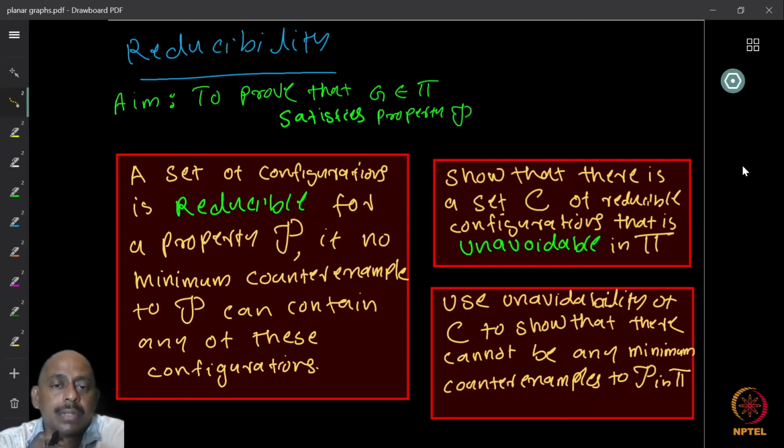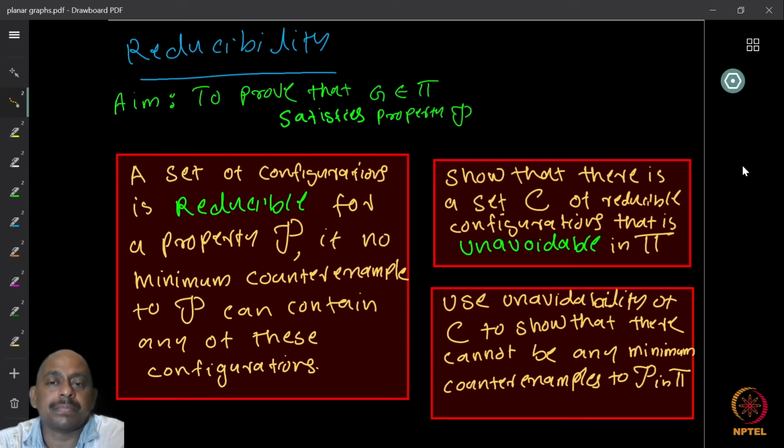And if the property is not true for this graph, then even after removing this particular substructure, the remaining graph will also be a counterexample. Okay, so the counterexample cannot be a minimum one, right? You can still find a smaller counterexample. Such configurations are called reducible configurations.